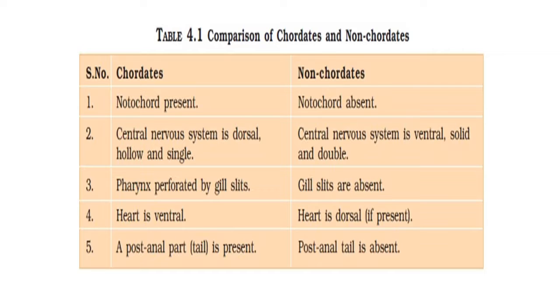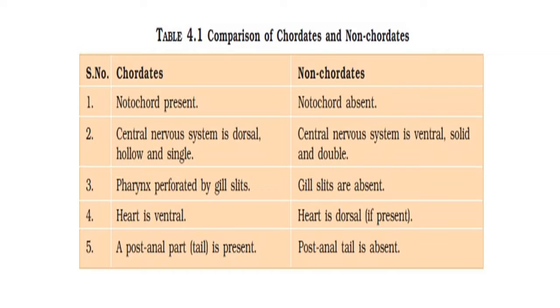Second, in chordates the central nervous system is dorsal, hollow and single, but in non-chordates the central nervous system is ventral, solid and double. That is the difference between the central nervous system of chordates and non-chordates.